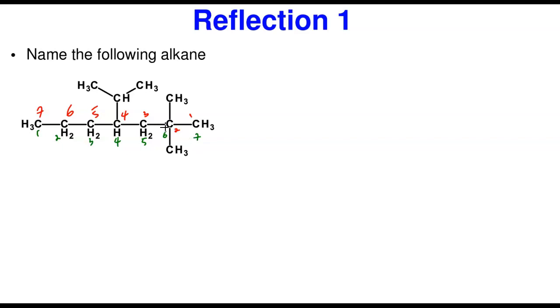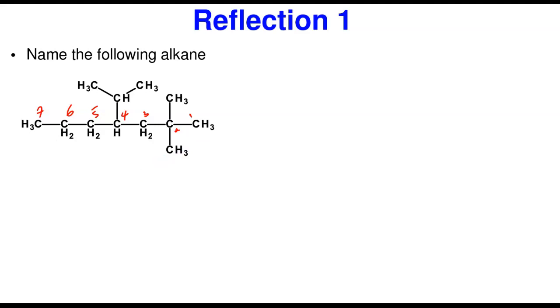Look at this. If you number from here, what attachment is this? This is an attachment. It gives it number 4, right? From here. And then it gives this one number 6. But when you come from here, this gets number 2 and this gets number 4. So this green nomenclature has to go. I'm not going to use it. So what that simply means is that I'm going to be using the first one I did, this one. That is the proper nomenclature.